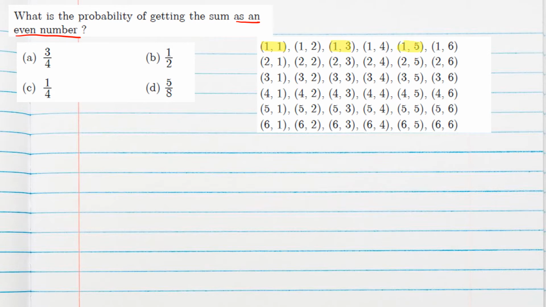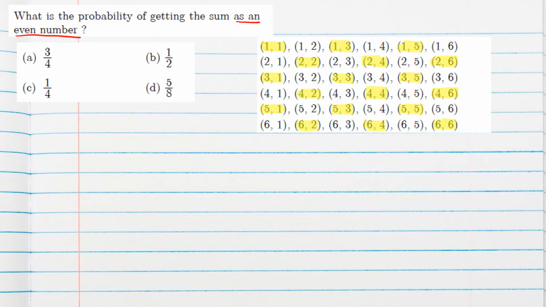And from the second row we can have 2, 2, 2, 4 and 2, 6, isn't it? All these are even numbers. 3, 1 we can write, 3, 3 we can write, 3, 5 we can write. Then 4, 2, 4, 4 and 4, 6. From the fifth row, 5, 1 will come, 5 plus 3, 8, 5 plus 5, 10. And from the last row, 6, 2, 6, 4, 6, 6.